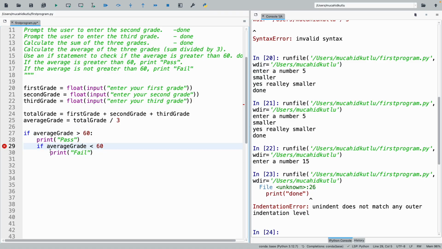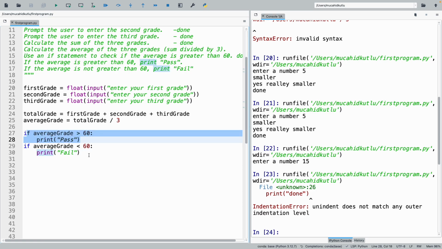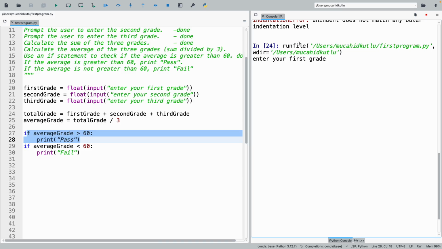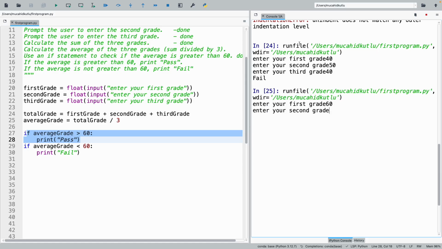So in order to fix that problem, again, I need to check my condition, and I need to put here double equals. Yeah. Then it will be correct. Now it is fine. Now what I'm saying is, okay, if average grade is greater than 60, print pass. If it is less than 60, print fail. Okay, so let's also run it now to see. My grades are 40, 50, and 40, then yeah, fail. If my grades are, I don't know, 60, 70, 80, and 100, then pass.